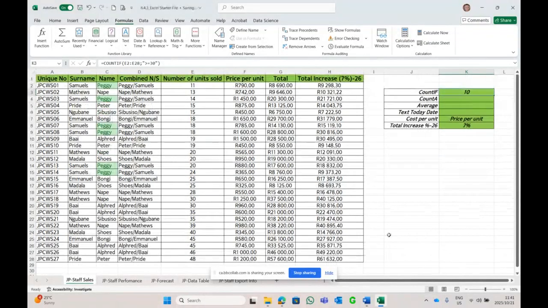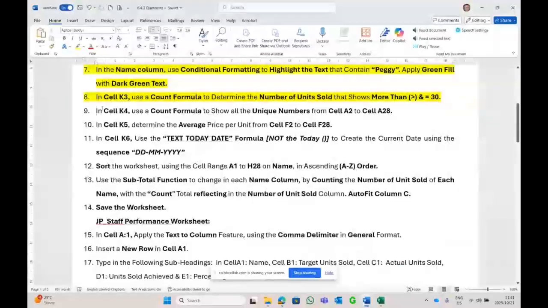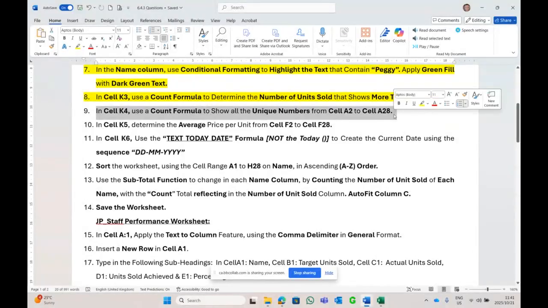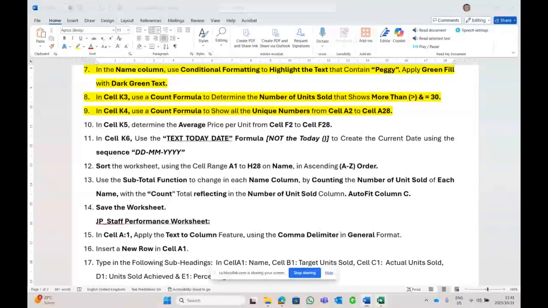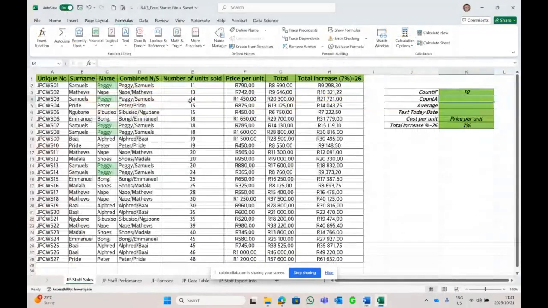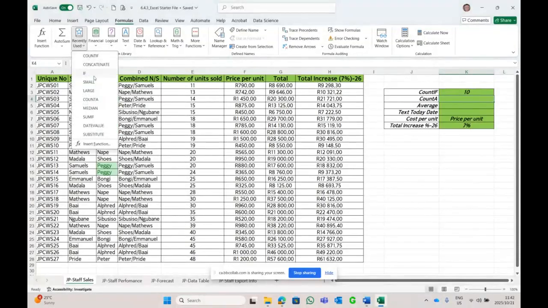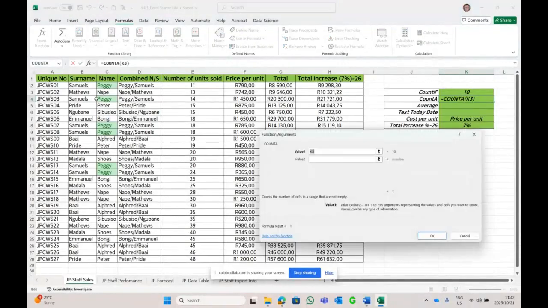Right, count A. What does count A tell me? In K4, the unique numbers we must count. No problem. In cell K4, the unique numbers, again, recently used count A now.